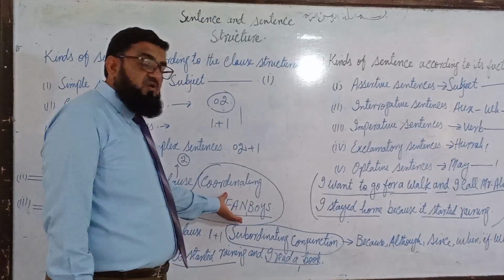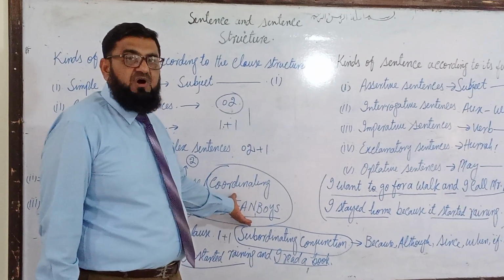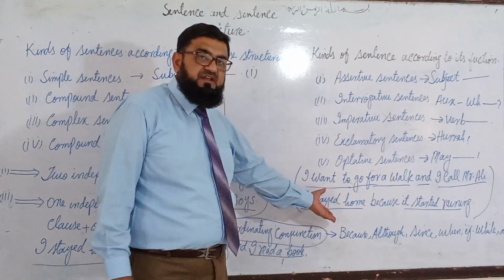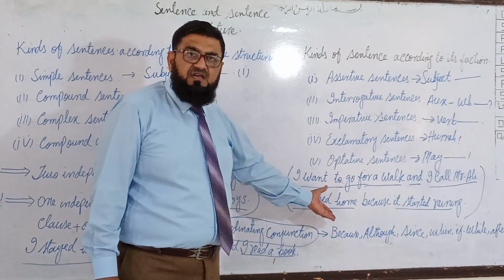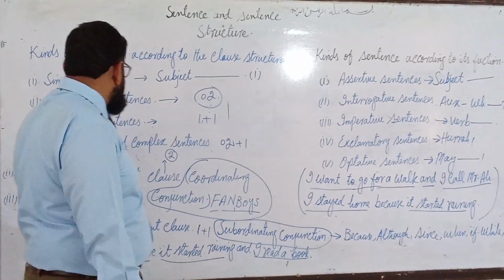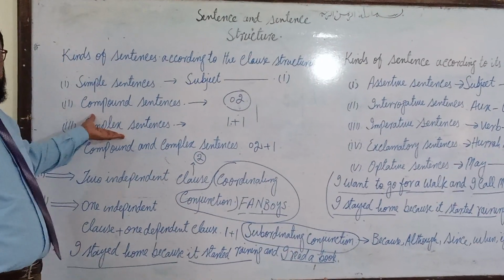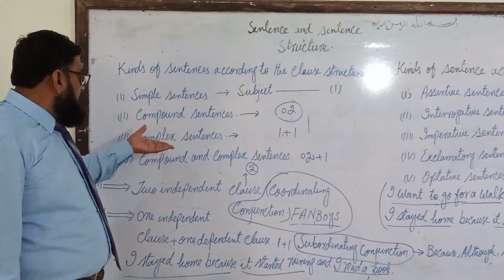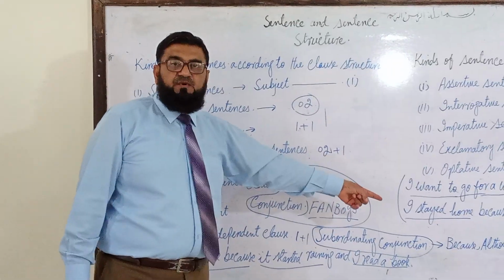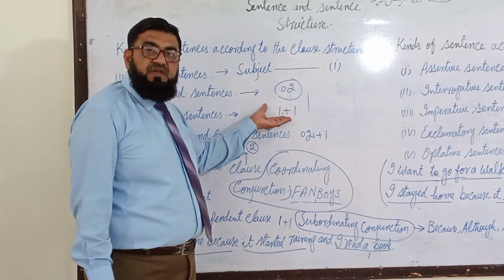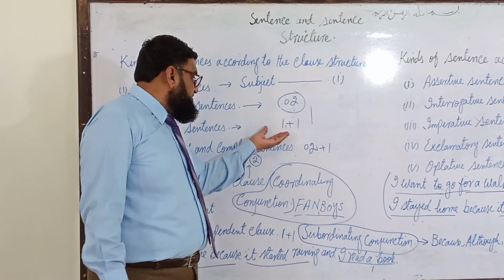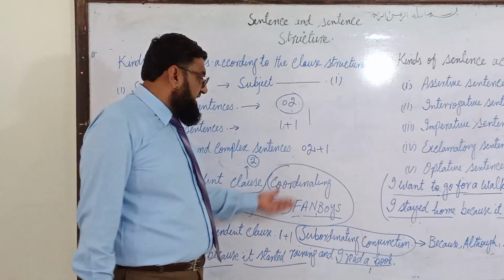When there is no coordinating conjunction, there will be a subordinating conjunction. And when there is a subordinating conjunction, the sentence will be a complex one. So what is a complex sentence? Two clauses separated by a subordinating conjunction, one independent and the other dependent, or as some grammarians call them, a principal clause and a subordinate clause.